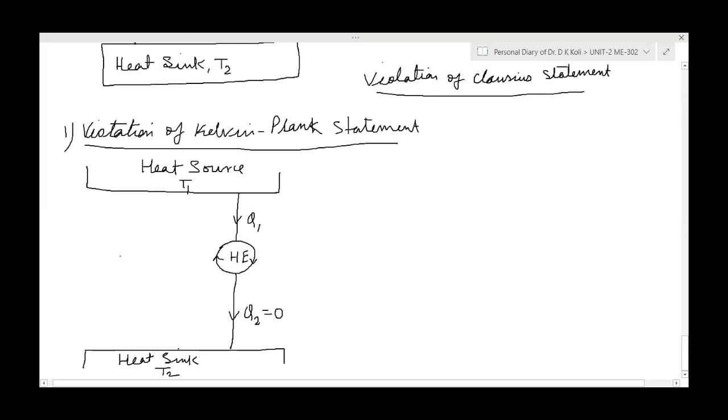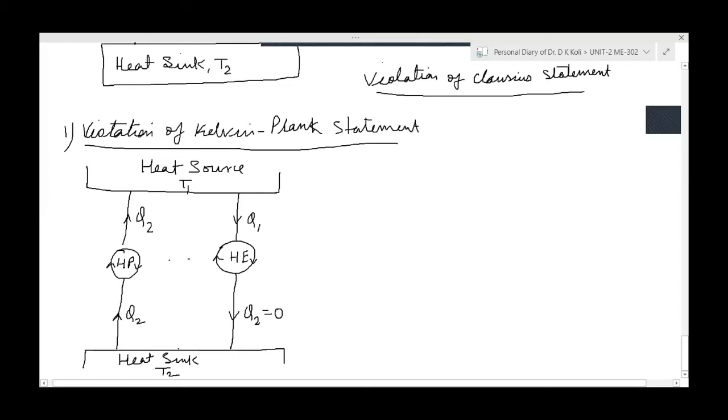There is another system, which is the heat pump. This heat pump is taking Q2 amount of heat from the heat sink and supplying Q2 amount of heat to the heat source. Okay, now what is happening? This heat engine is producing W net, and here W net equals Q1.